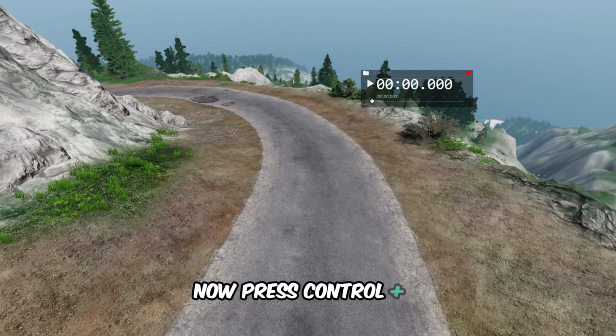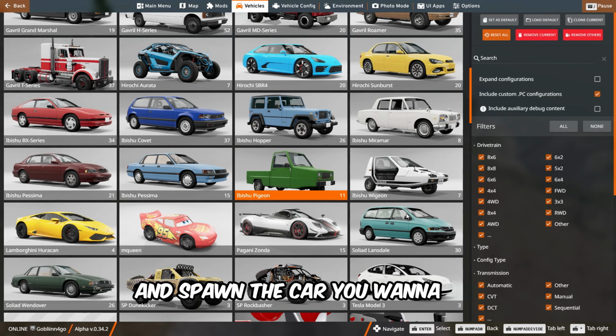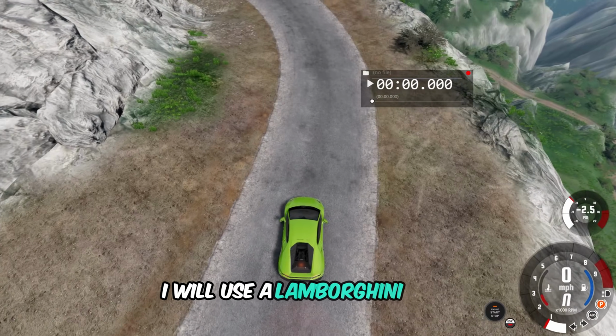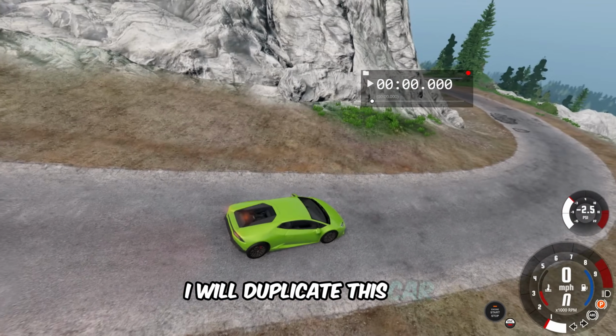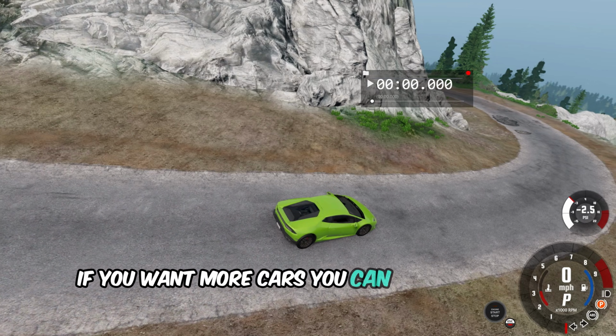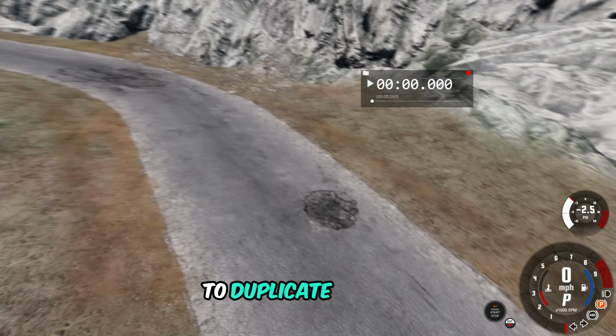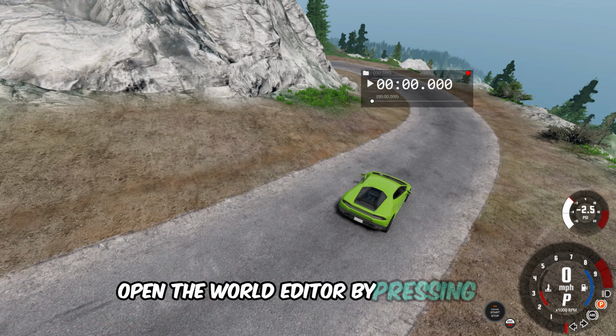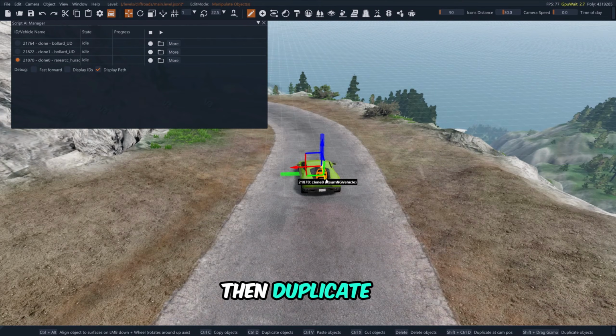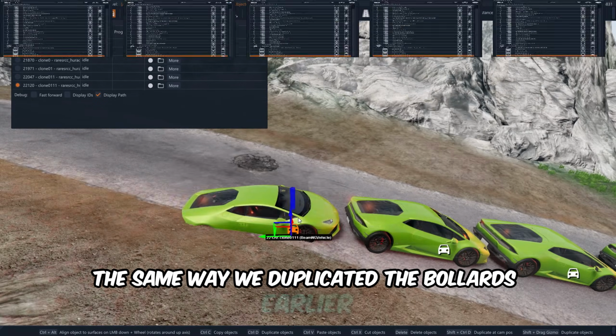Now press Ctrl+E and spawn the car you want to use. I will use a Lamborghini. Next, I will duplicate this car. If you want more cars, you can simply spawn them. To duplicate the car, open the World Editor by pressing F11. Then duplicate it the same way we duplicated the Bollards earlier.